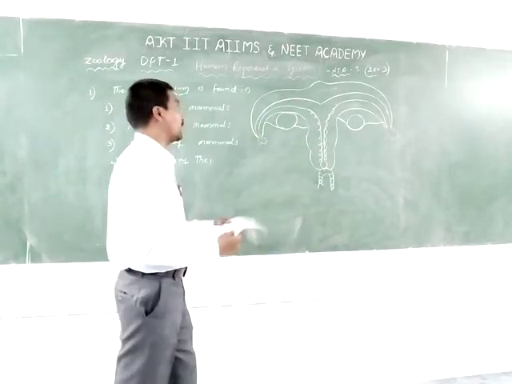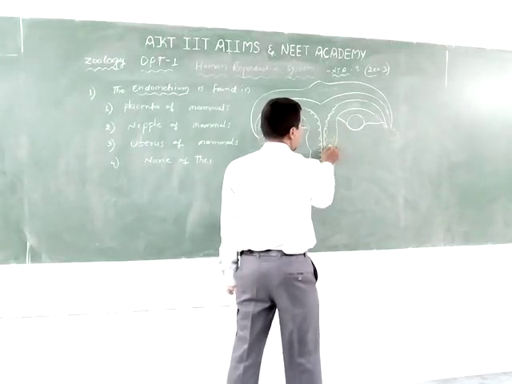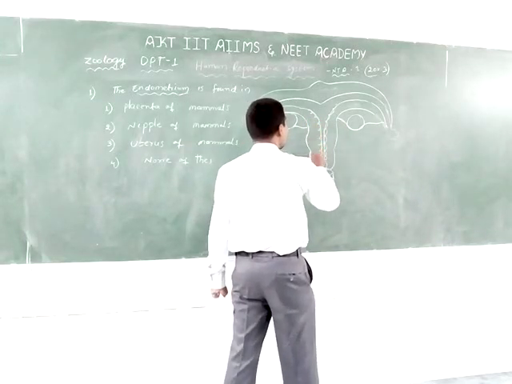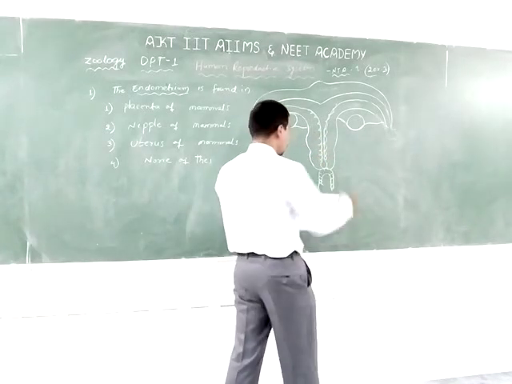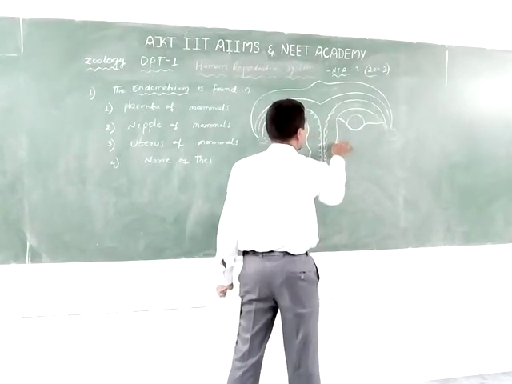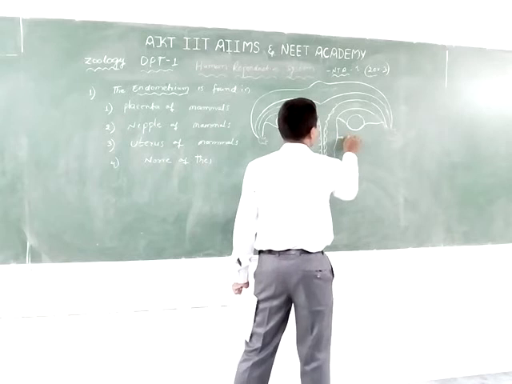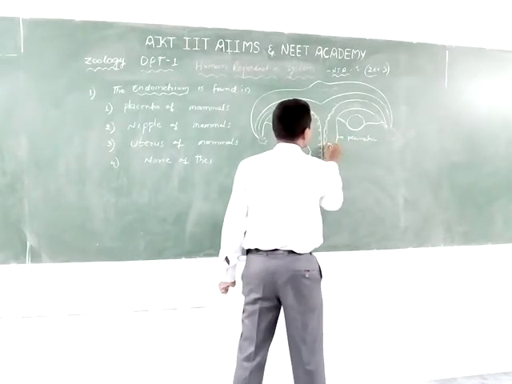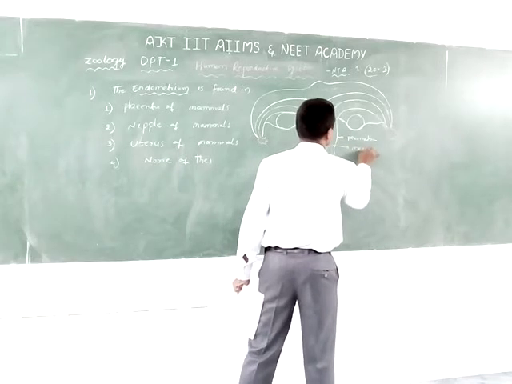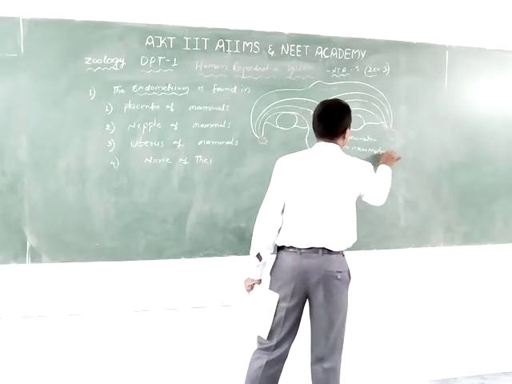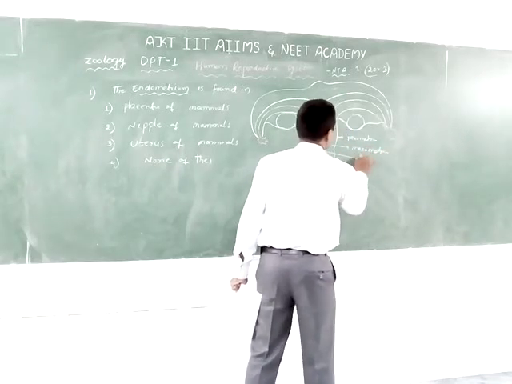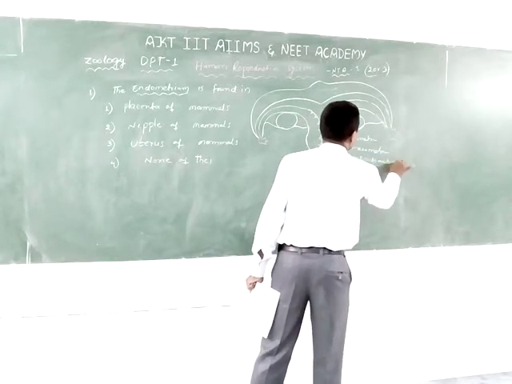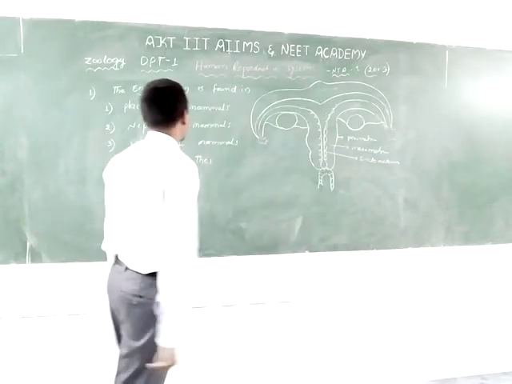Now the endometrium is present in the female reproductive system. It is in the uterus. The uterus has three layers: the outer perimetrium, the mesometrium, and the third one, the endometrium.